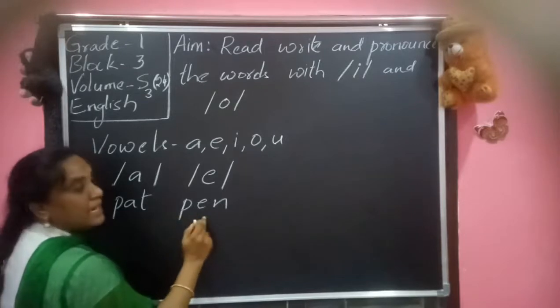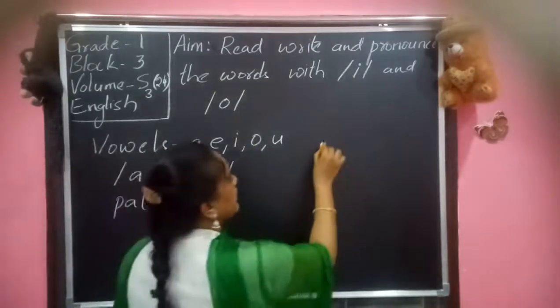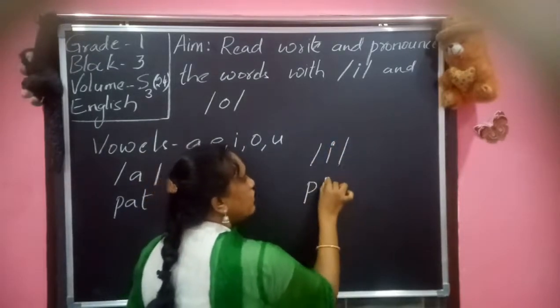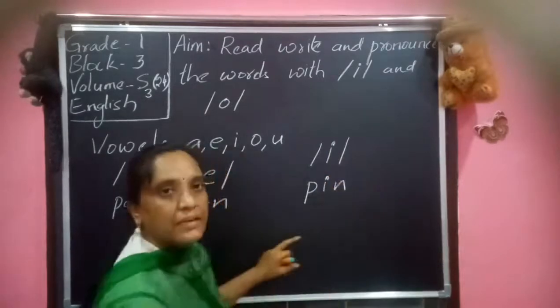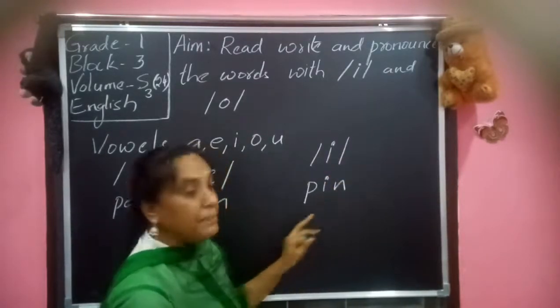P-E, pay. In the same way, here, I. If we see I, what do we pronounce in this word? Pin. P-I-N, pin.